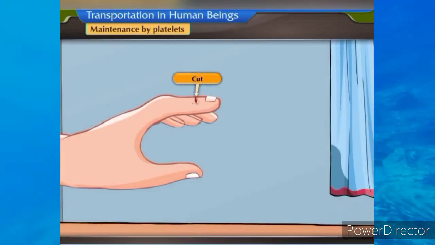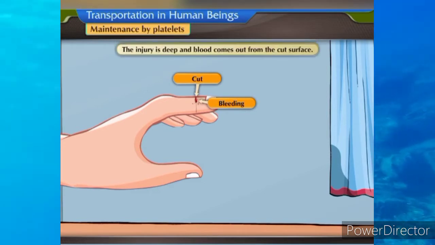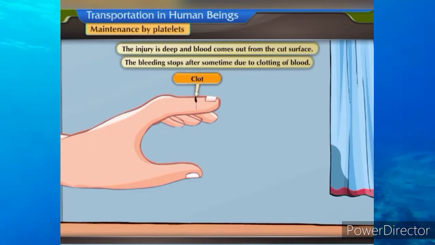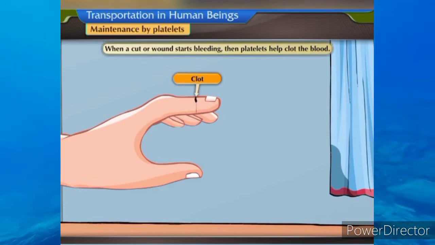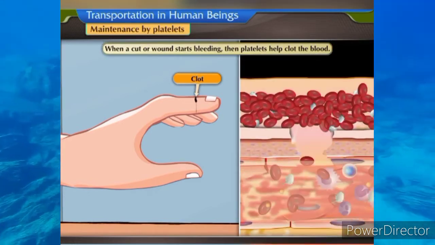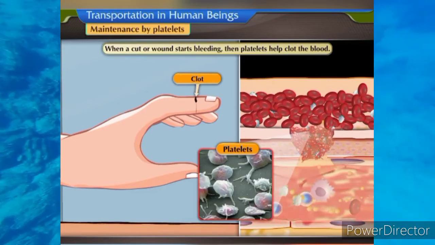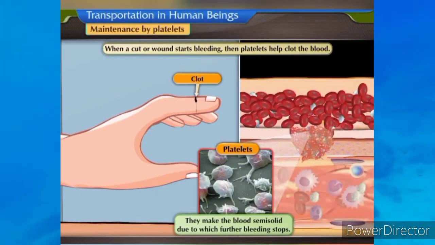When there is a cut on your finger, it starts bleeding. The injury is deep, hence blood comes out from the cut surface. The bleeding stops after some time due to clotting of blood. When a cut or wound starts bleeding, then platelets help clot the blood. They make the blood semi-solid, due to which further bleeding stops.